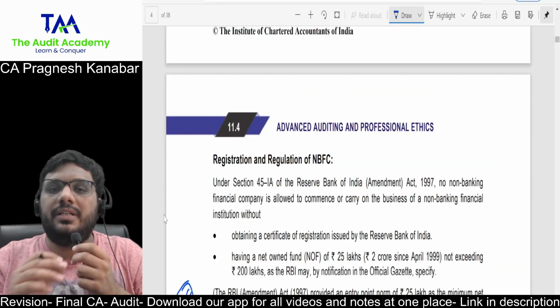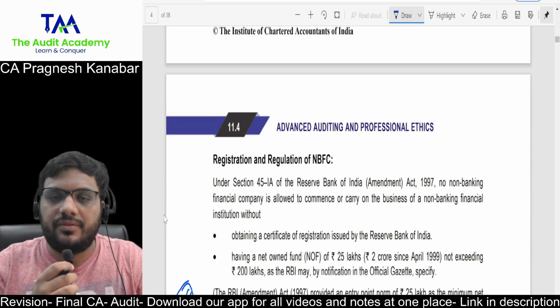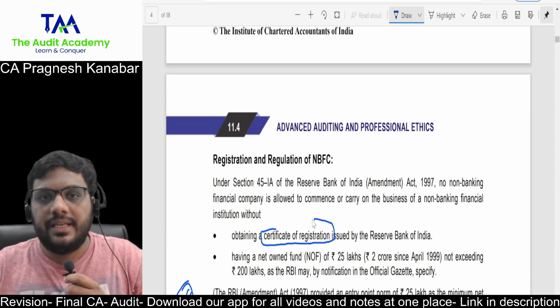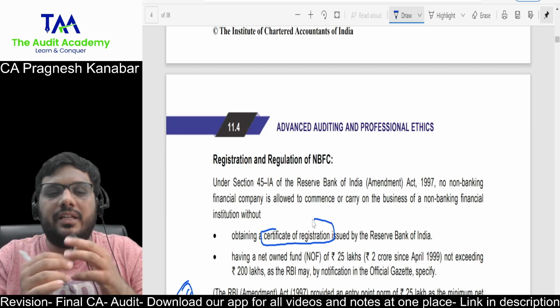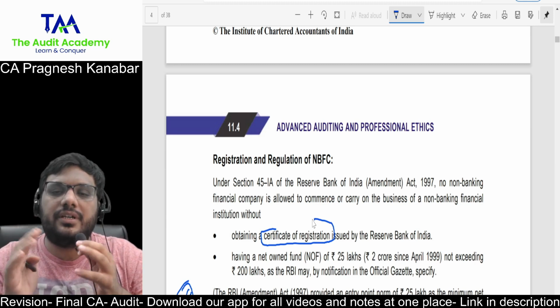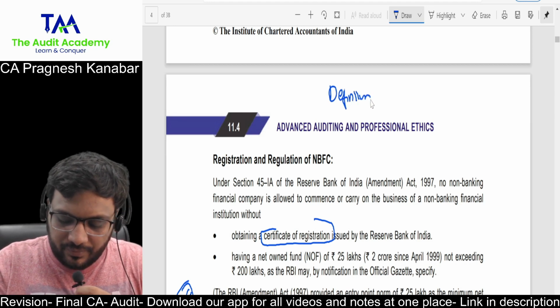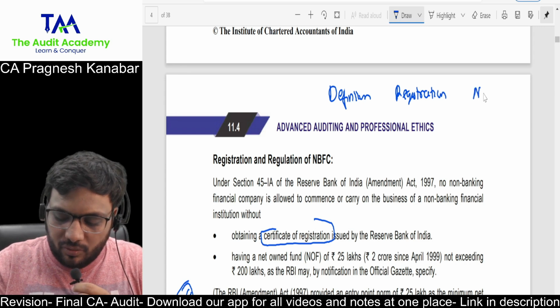Now, once the company is under the definition of NBFC, it needs to get registered with RBI. So let us talk first about registration. There are three things that, in the initial part of NBFC, you should be very clear about, no matter under whichever professor you have studied or whatever notes you are referring. One is definition, another one is registration, and third one is net owned fund requirement.